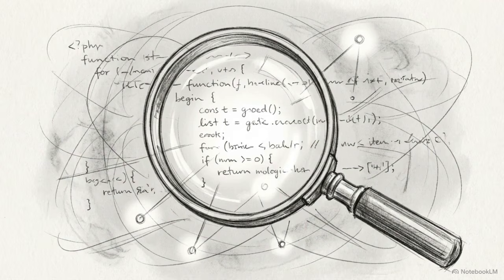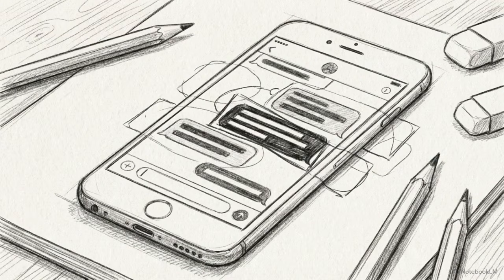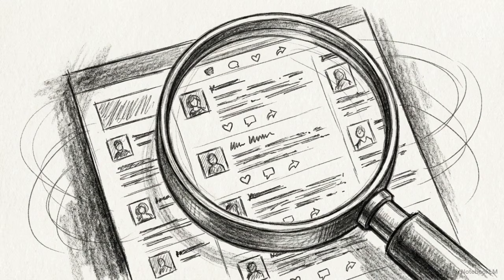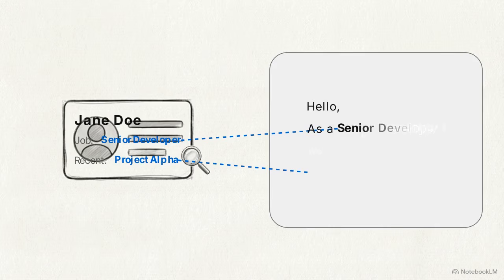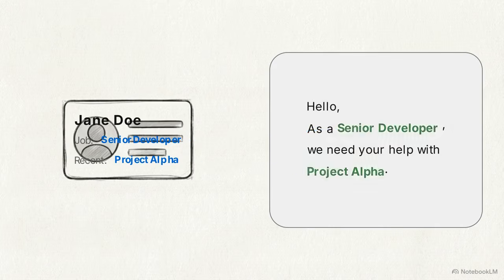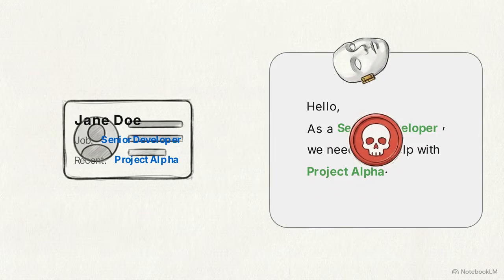Step 1 of the framework is auditing the context. When you receive a message containing highly specific information about you, stop and ask yourself, could someone have found this data online? Attackers execute spear phishing by conducting reconnaissance on public platforms like LinkedIn or GitHub. They pull your job title, your recent posts, and your internal lingo to craft a message so personal it seems impossible to be fake. It is a common mistake to assume an email is safe simply because it correctly references your exact job title or recent projects. Those familiar details are designed to act as a mask over the attacker's true payload.